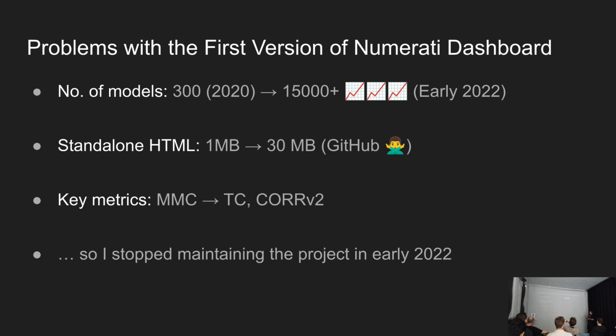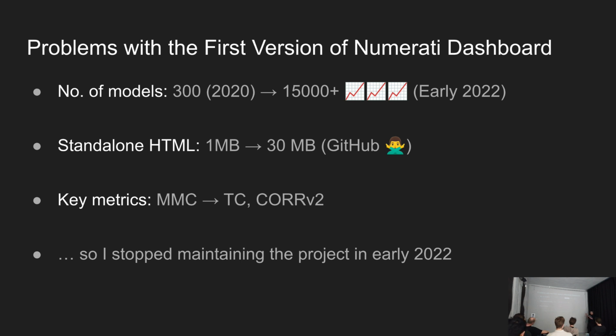I didn't mind so much about the time to download the file because I parallelized it, so it's still workable in half an hour. And it became a problem of hosting it on GitHub because I want to go cheap, so I don't want to pay for anything. And I started receiving some emails from GitHub saying you cannot post this anymore. This is not what GitHub is used for. So I stopped it, because they also changed the metric to MMC and then to TC and to other things and then going back. So anyway, I stopped maintaining the project in early 2022.